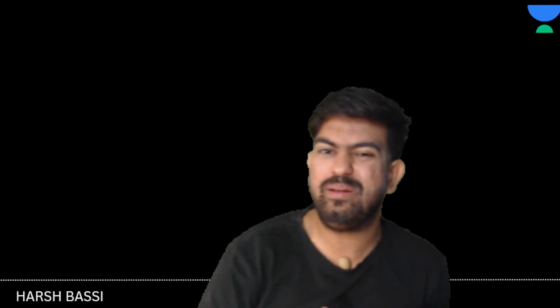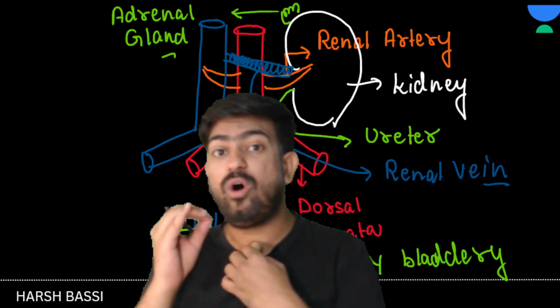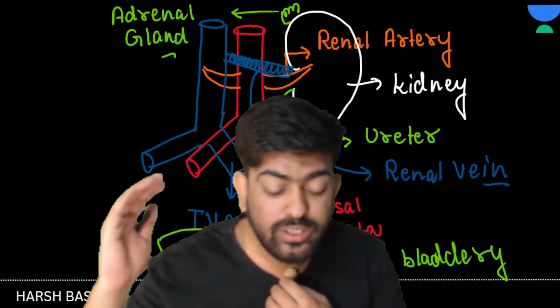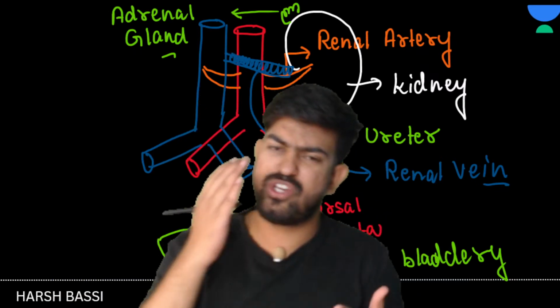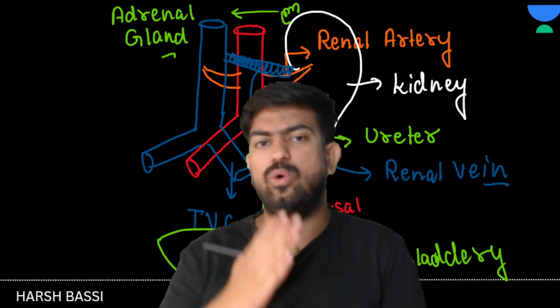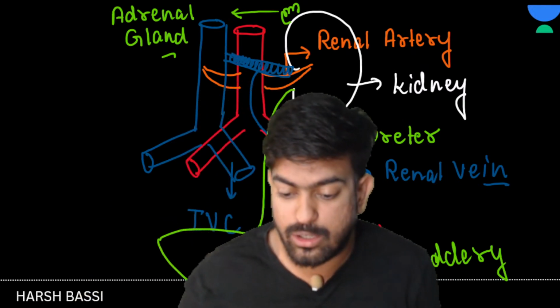Sir, this is very much confusing. What are medullary pyramids? What is this? What is cortex? What is medulla? Very much confused. Yes or no? Yes. So I'll make it very, very clear. See here. Whatever organ you are studying, the outer part will be cortex. Any organ, whether it is ovary, brain, whatever, the outer part will be cortex.